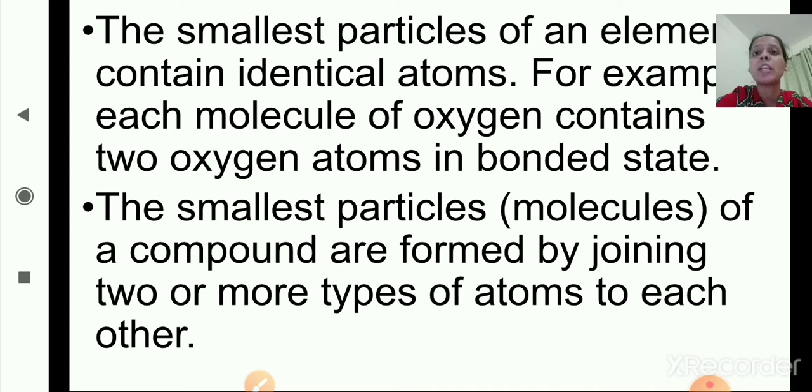The smallest particle of an element contains identical atoms. For example, each molecule of oxygen contains two oxygen atoms in bonded state.